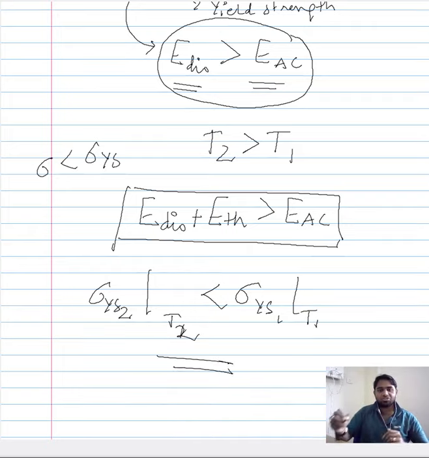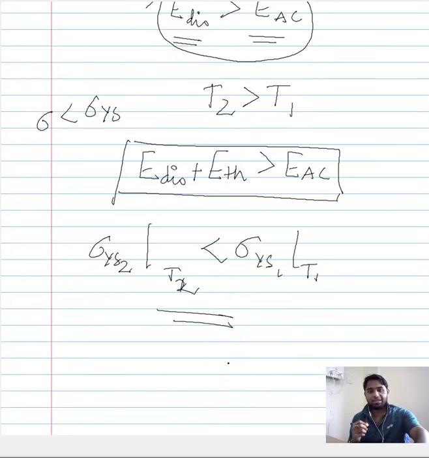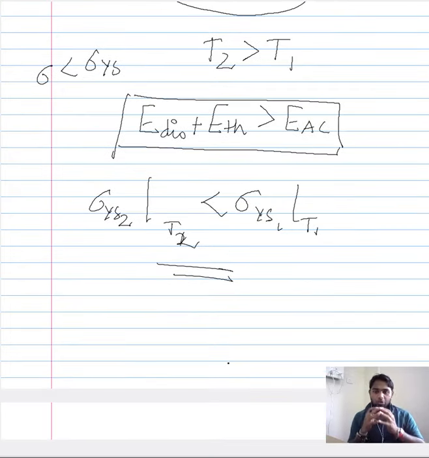So now what we have essentially done is, by increasing the temperature, we were able to reduce the yield strength, or we were able to achieve, for a given stress which is initially less than the yield stress at temperature T1, plastic deformation using the same stress just by increasing the temperature. So what it means ultimately is that the yield stress at which the plastic deformation happens decreases with increasing temperature. This happens because in addition to the dislocation energy, we have included thermal energy.